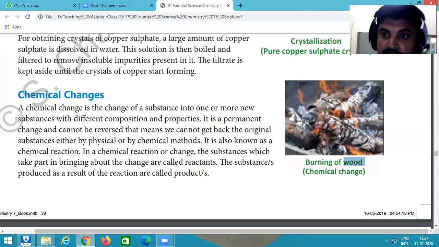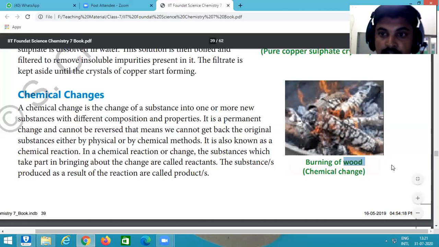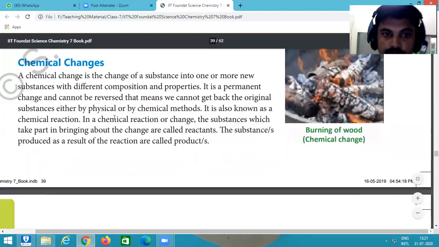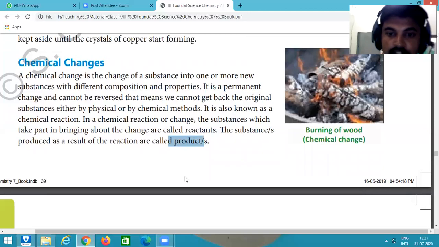So energy is released in this reaction and the product forms as ash, and we are not able to convert ash back into wood. It means it is a chemical change. So before the reaction, what do we call the substances? Reactants. And after the chemical change, we call them products.